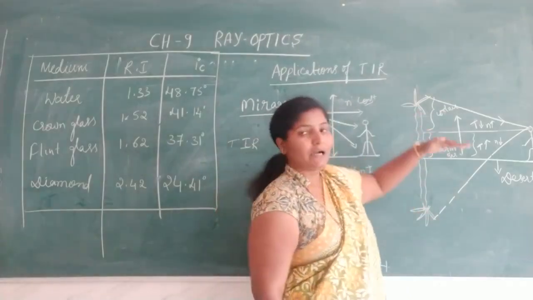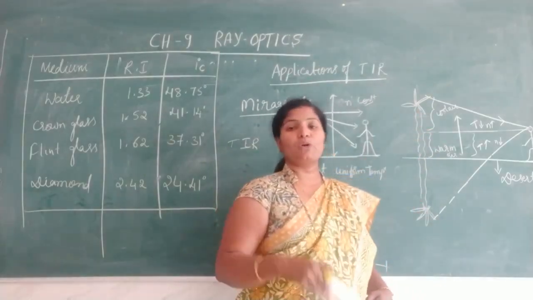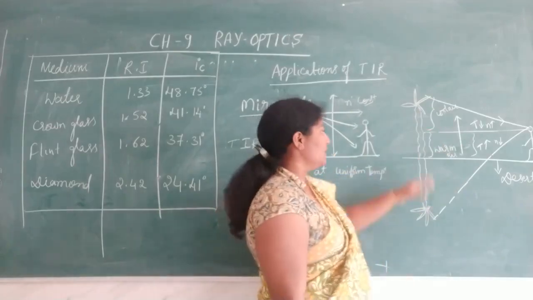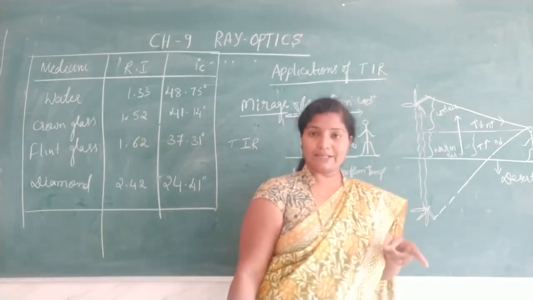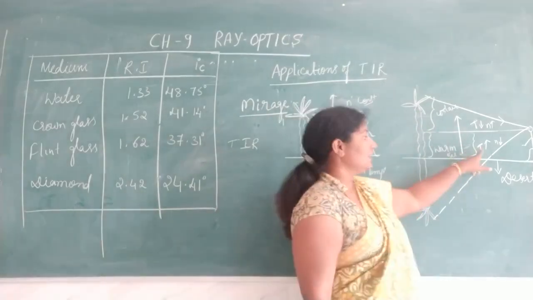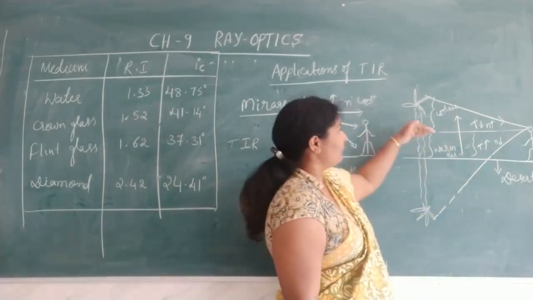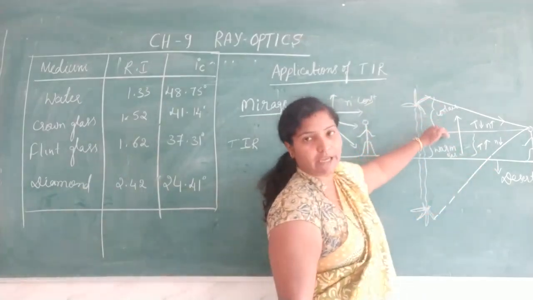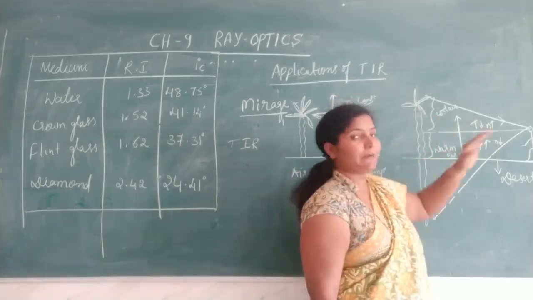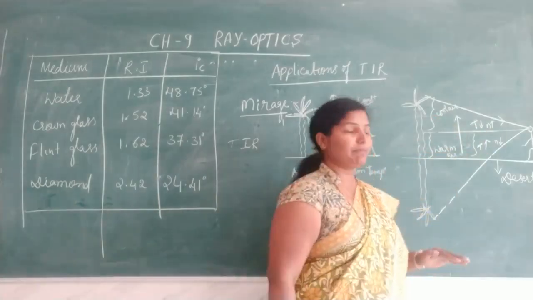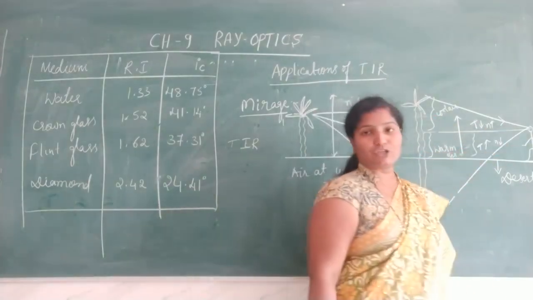We have to divide it into two parts. One is cool air and another one is warm air. So warm air is less dense, density is less, temperature is more. When we go upward, it is cool air. So for this cool air, temperature is less compared to warm air, and it is a high refractive index,